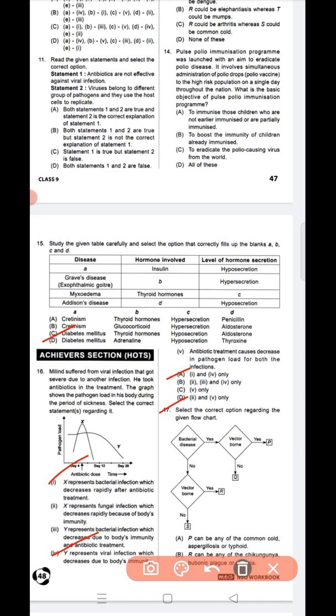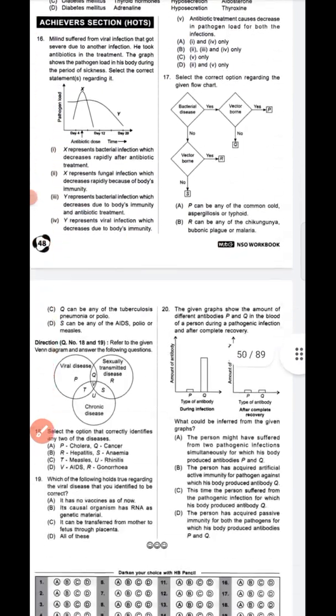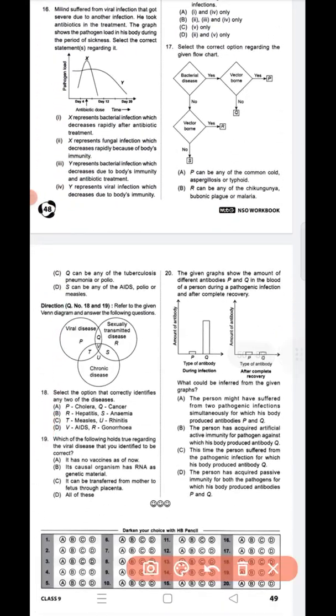Next, question number 17. The diagram is given. Option D is the correct answer. S can be any of AIDS, polio or measles. Next, question number 18. Select the option that correctly identifies any two of the diseases. Option D is the correct answer, V, AIDS and R, gonorrhea.